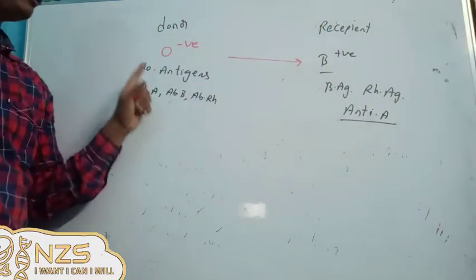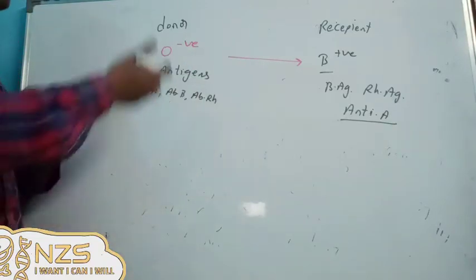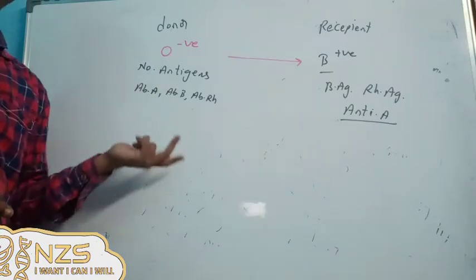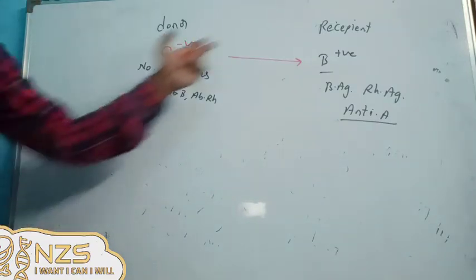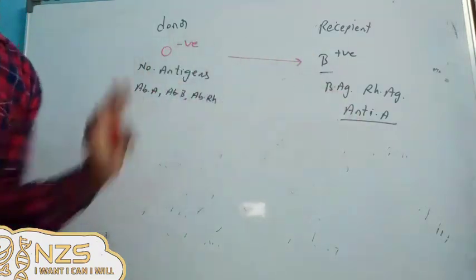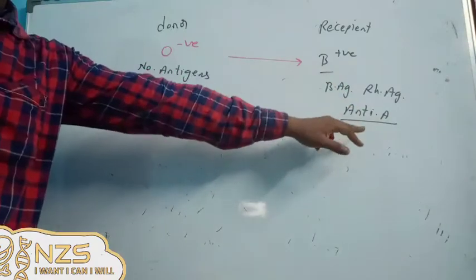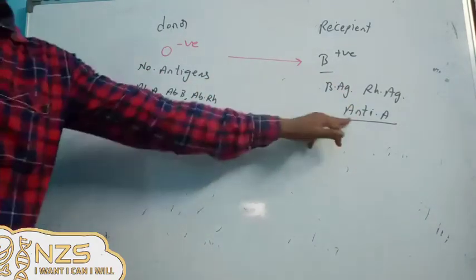Now we'll come to the first rule. What is the first rule? The person who is giving should not have any extra antigens. He is not having any antigens at all, no problem there. So he can have the same, or there should not be any extra. So there is no extra. Now this is compatible. Okay. Now we'll come to the recipient point of view. The antibodies in the recipient can be similar to this one. So there is similarity.